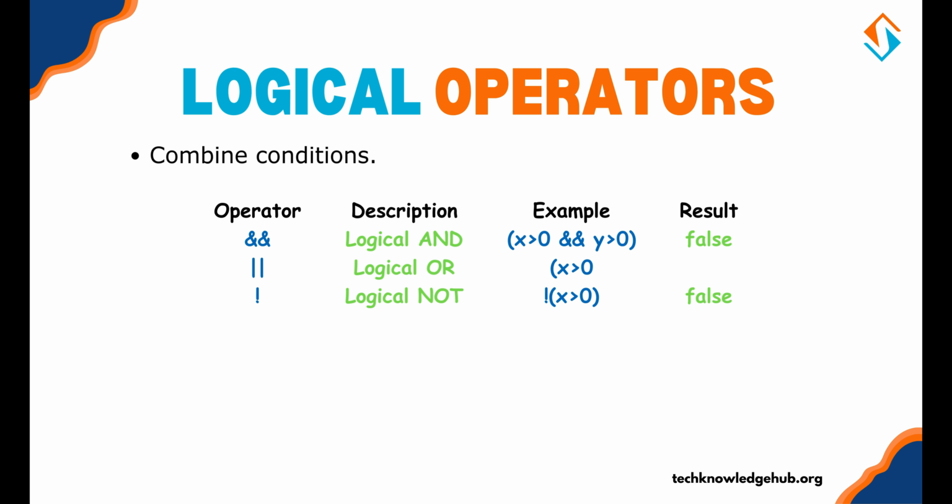Logical operators. Logical operators let you combine conditions. Here we have 4 columns: operator and their meaning with example and result.